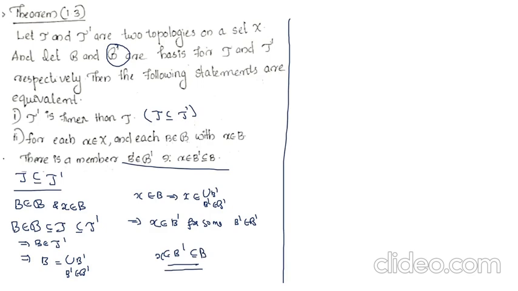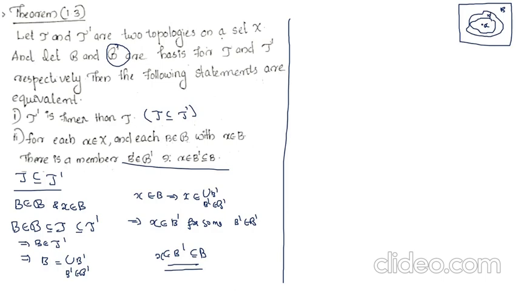And now we have to prove that if second condition holds, it leads to first condition, that is for each X in X and each B belongs to B with X belongs to B, there is a member B dash belongs to B dash such that X belongs to B dash subset of B. That is, we take an element from the basis member B, and then we assume that there is a basis member B dash from B dash such that X belongs to B dash, which is a subset of B.